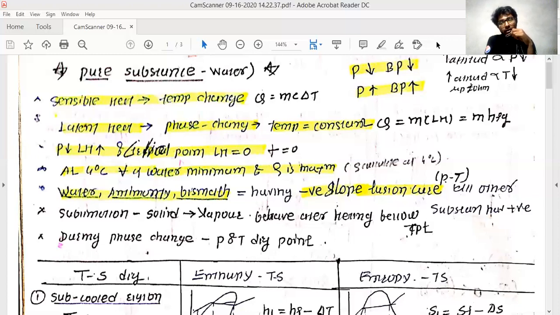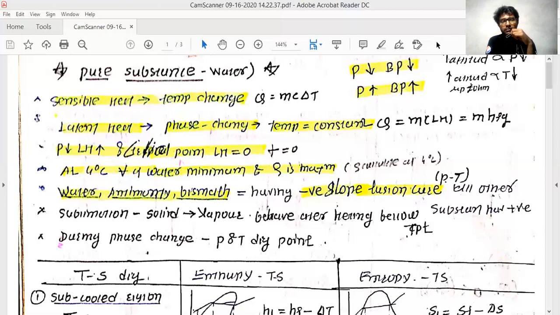But after 100 degrees Celsius, whatever heat you provide to this water, it will not change the temperature of that water. It is only converting it. It will boil that water, and after boiling, it will go to the gaseous form. But the temperature of this water remains constant. That is nothing but the latent heat.